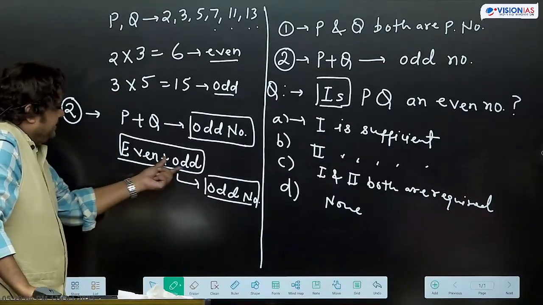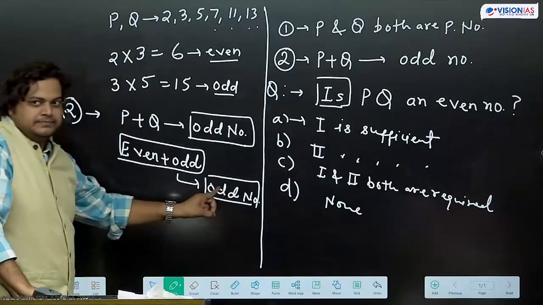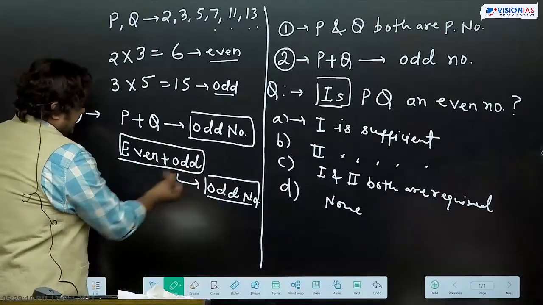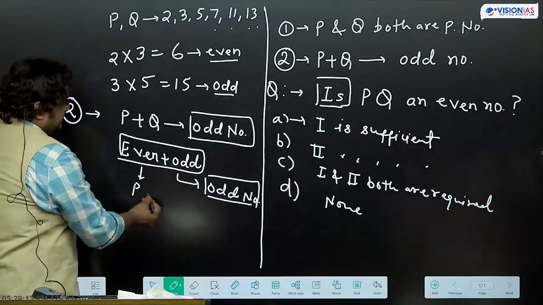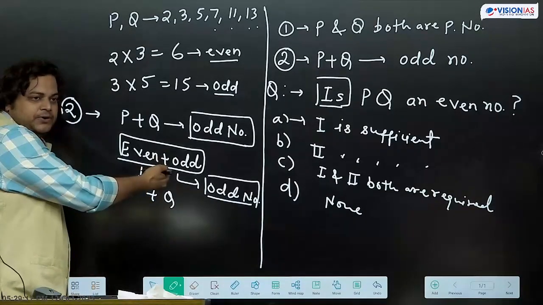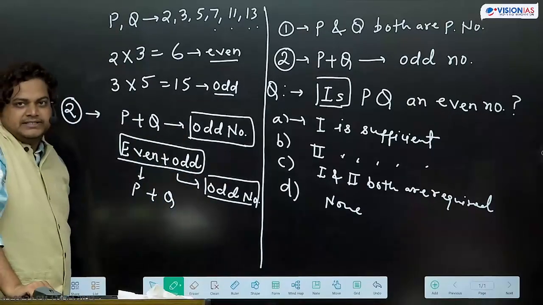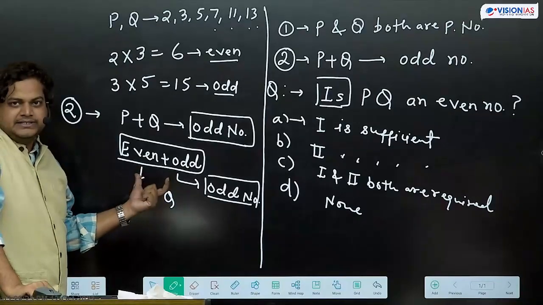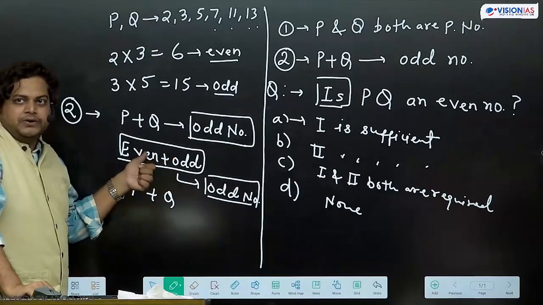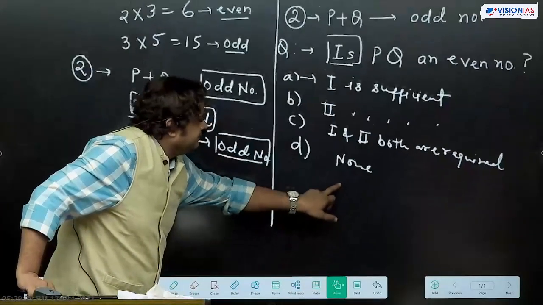So even plus odd, this is just one condition when we can get odd numbers. So what we are adding? P and Q. One will be even, another will be odd, then only we can get odd number. Do we have any other condition here? Can we apply any other condition? Even, even, odd, odd, we cannot apply. Only this condition we can have.